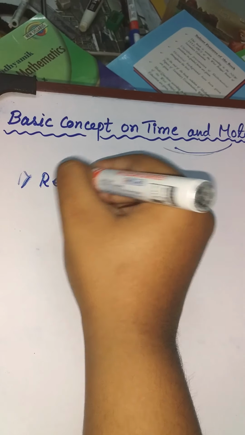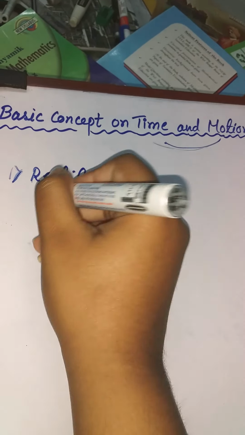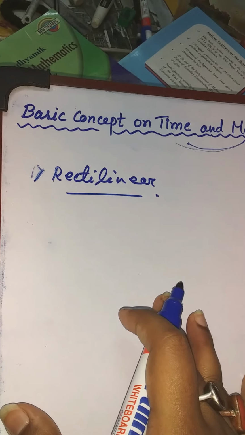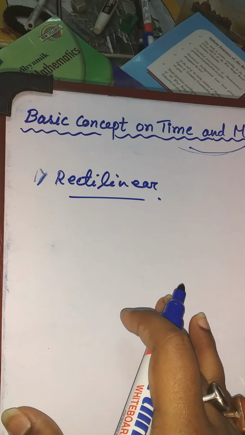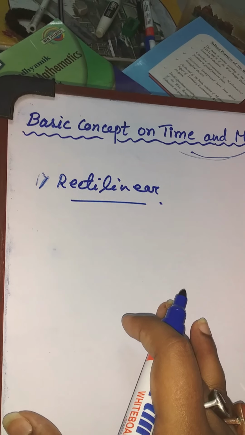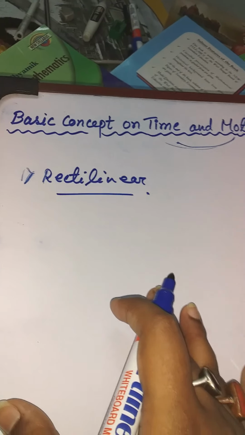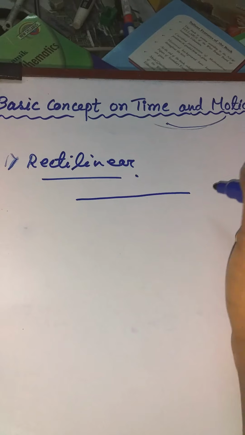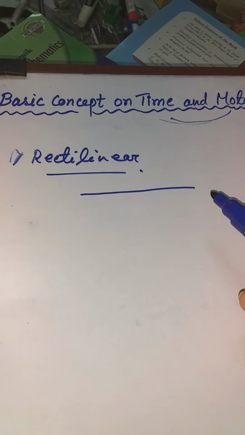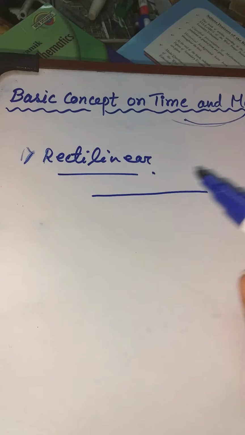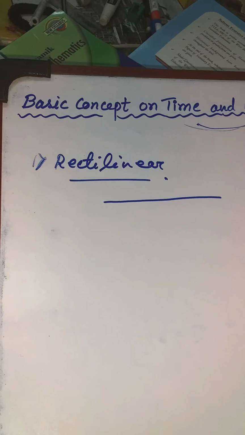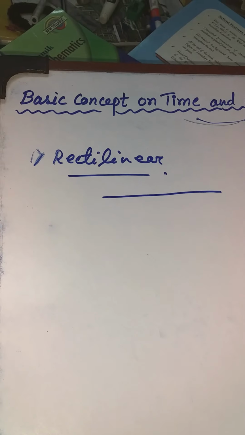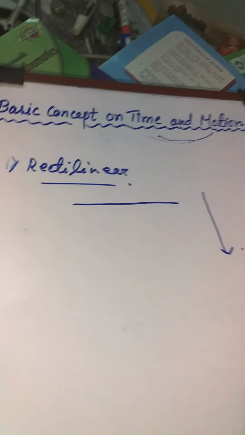Now there are different kinds of motion. First one is rectilinear motion. Rectilinear motion is when a body moves along a straight line or path. For example, a car moving in a straight line, or when we drop a stone or a ball from a roof, it comes straight downward. That is all called rectilinear motion.